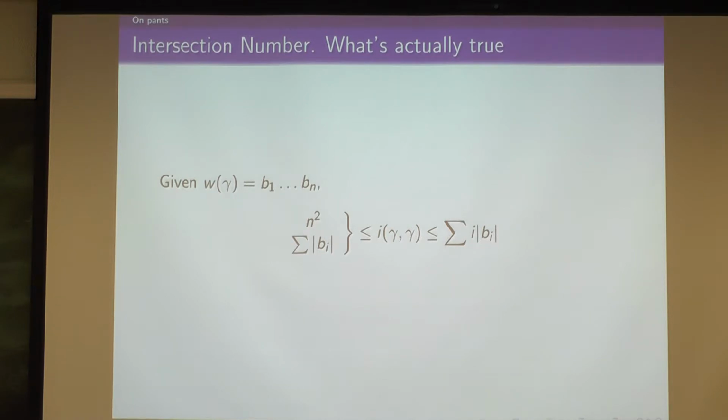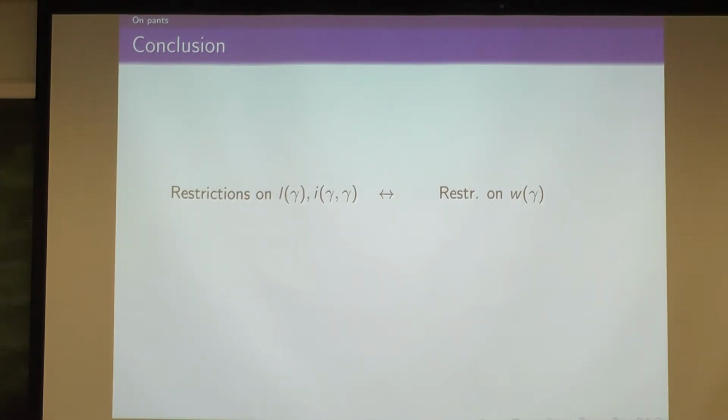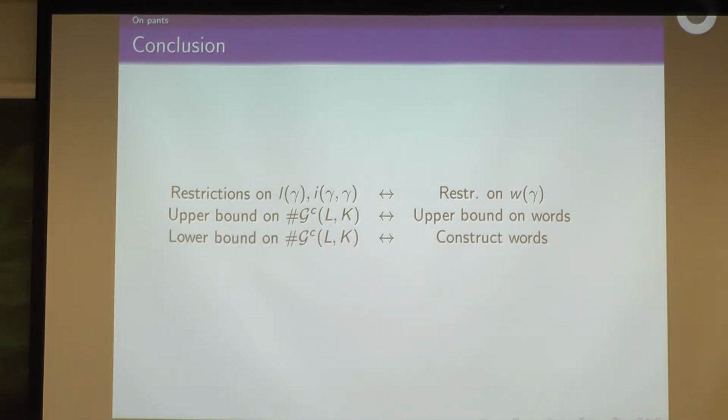Okay. So you get some sort of relationship between the length of these twists and the intersection number. And then, okay, so for a pair of pants, there are some restrictions on the length of gamma and the intersection number of gamma, and they correspond to some restrictions on these words you get. And so an upper bound is an upper bound for words, and actually on a pair of pants, you can get a lower bound by constructing words in some specific way, right? Because you only have these 3 boundary components, so it's actually not so hard. Okay, so that's all I'm going to say about counting.